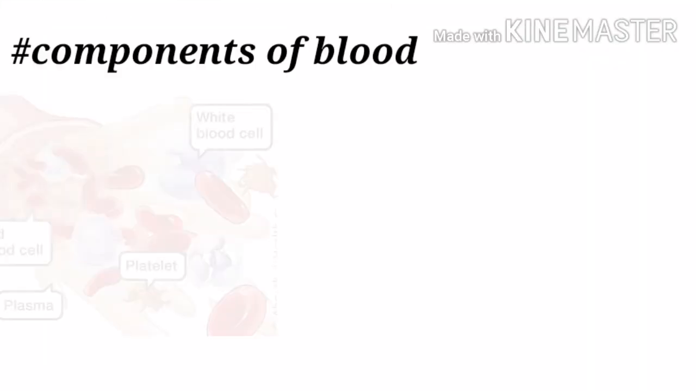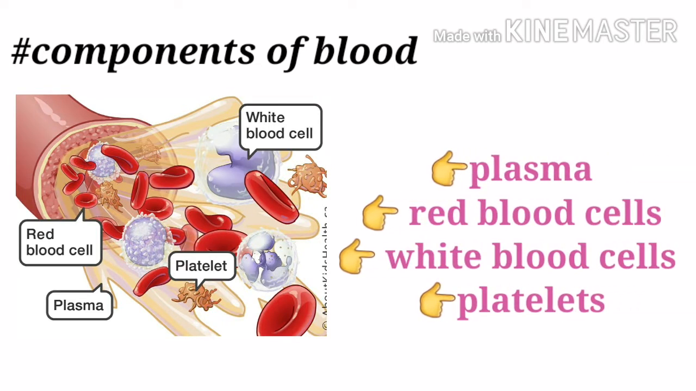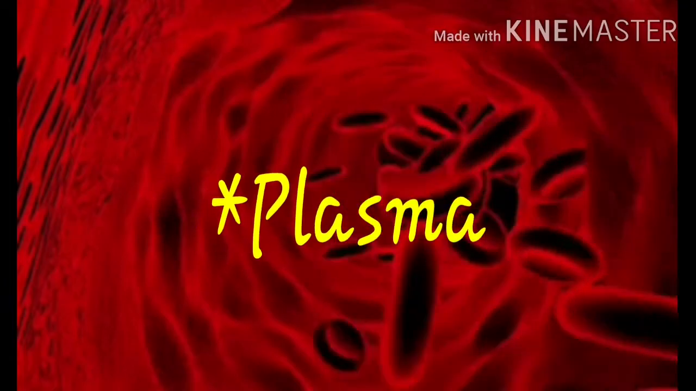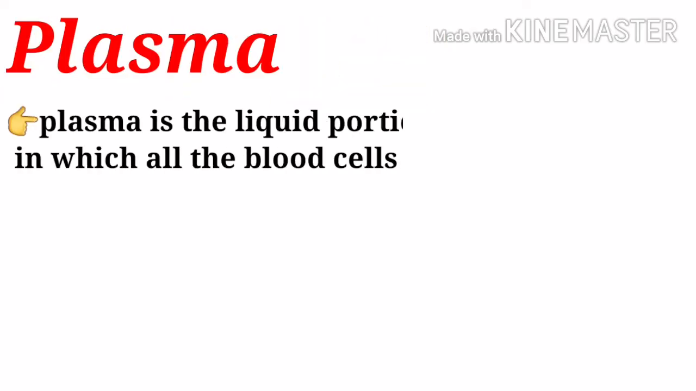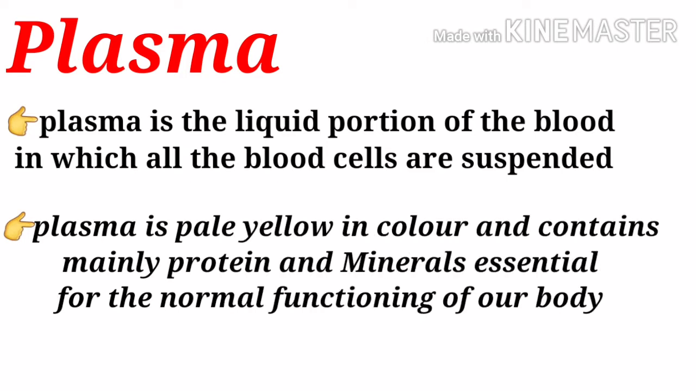Let's see some components of blood. The components of blood are plasma, red blood cells, white blood cells and platelets. Now, first of all, let us discuss plasma. Plasma is the liquid portion of the blood in which all the blood cells are suspended. Plasma is pearl yellow in color and contains proteins and minerals essential for the normal functioning of our body.